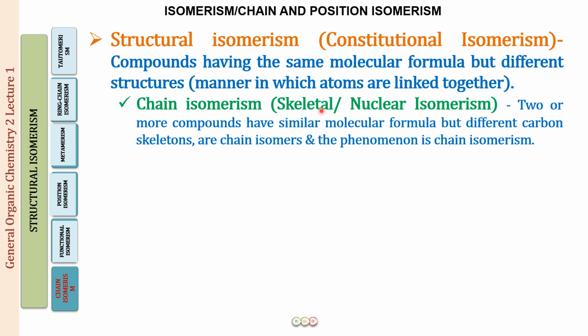So that gives a skeleton to the structure of the organic compound, and if that is different, we call it chain isomerism. Chain isomers are 2 or more compounds which have the same molecular formula but different carbon skeletons. That means there is a difference in the length of the carbon chain, and hence they are called chain isomers, and the phenomenon is called chain isomerism.